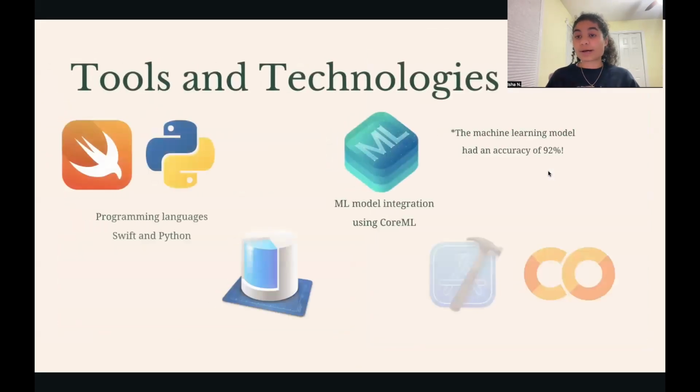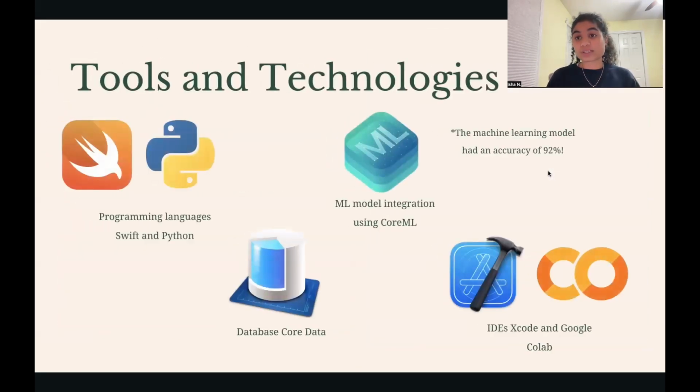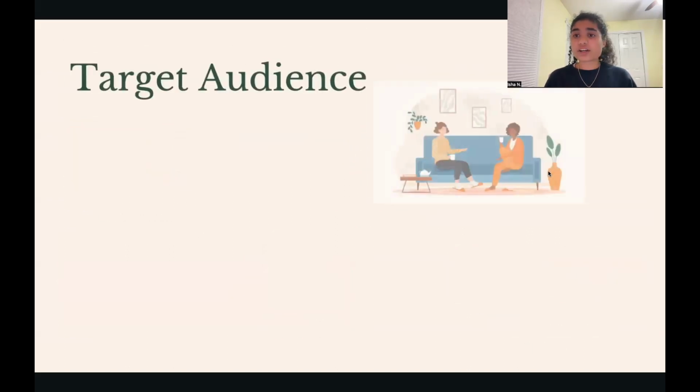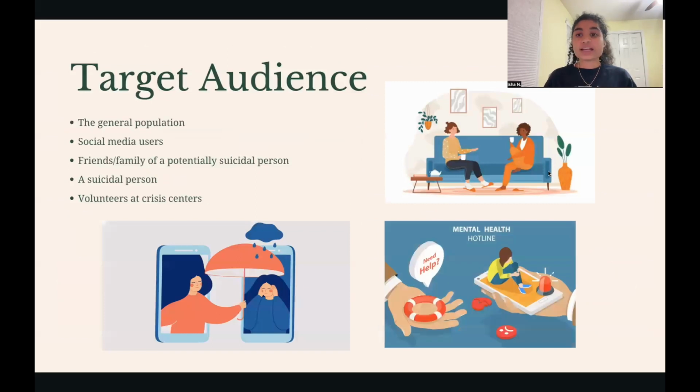Now, in order to combat this, I created TalkToMe with the following tools and technologies. I use Swift and Python for programming languages, and Core Data for the database. I also use the model integration technology Core ML and the IDEs Xcode and Google Colab. The target audience for this entire application is the general population, and more specifically, social media users, friends and families of potentially suicidal people, a suicidal person, and volunteers at crisis centers.